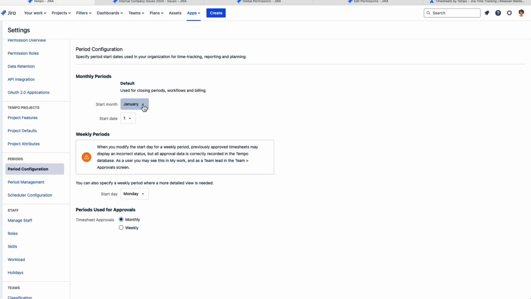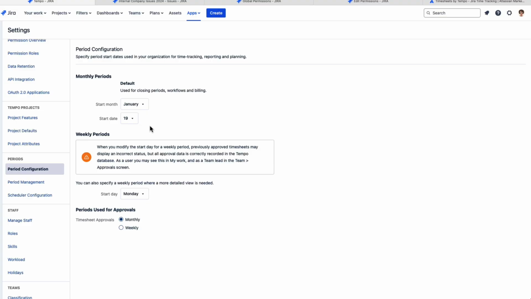So you can start it on either December or January, and then you choose the ending date for the period. So for example, here at Tempo, we end on the 19th so that our accounting team can do payroll and billing. So it gives them a little bit of time before the end of the month. But it's good to match this with the financial period of your own organization.